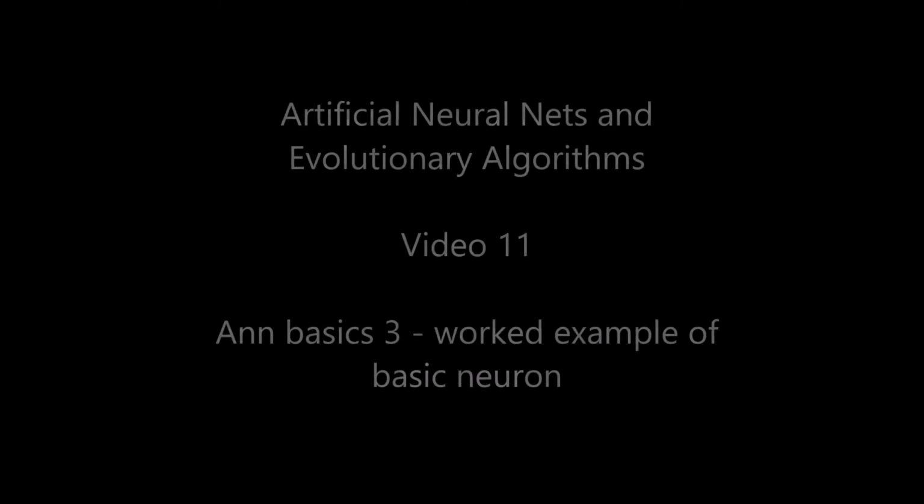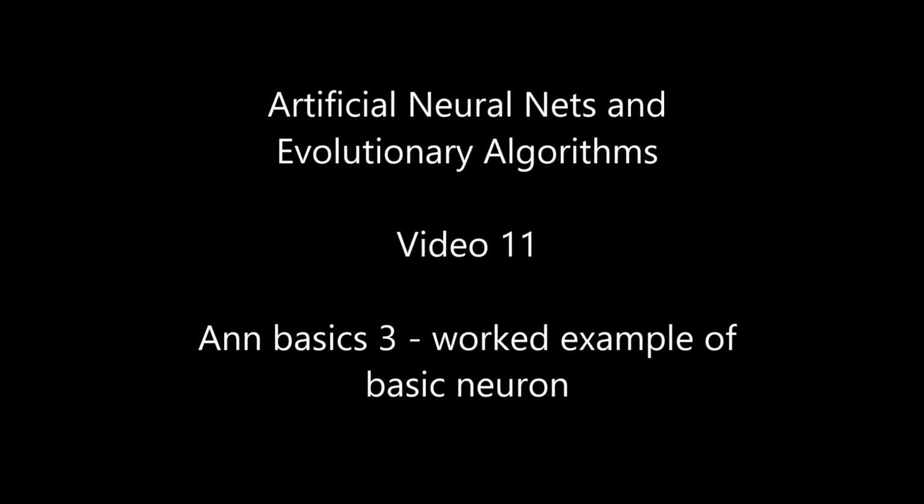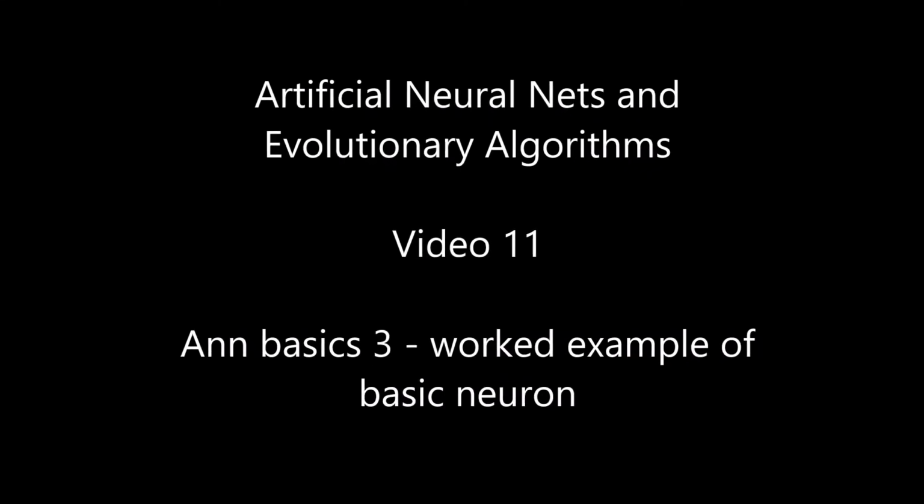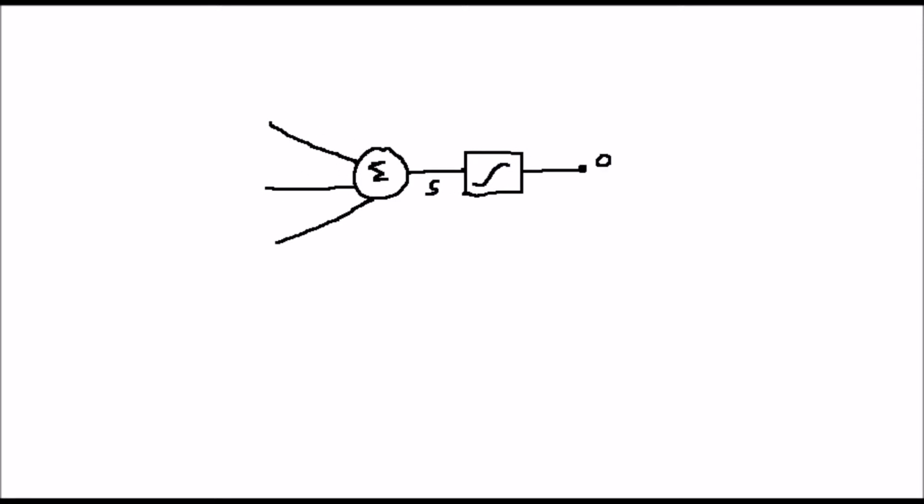To illustrate the points made in the previous video, let's work through an example of just such a simple neuron or perceptron. In this case, it's a sigmoid function unit with three inputs, 0.1, 0.5 and 0.6, and three weights, minus 1.2, plus 0.5 and plus 2.6.